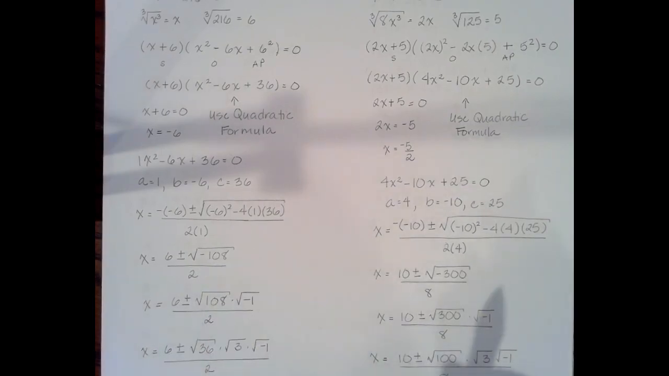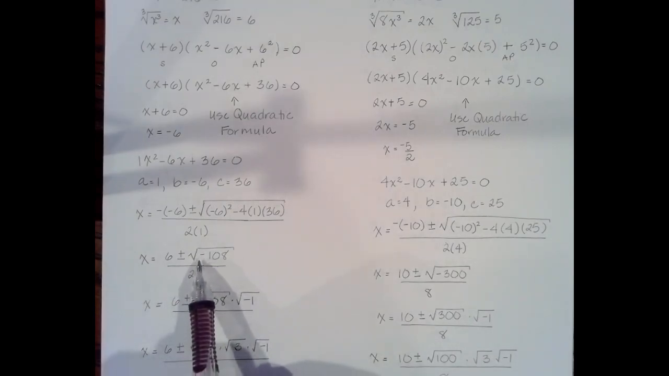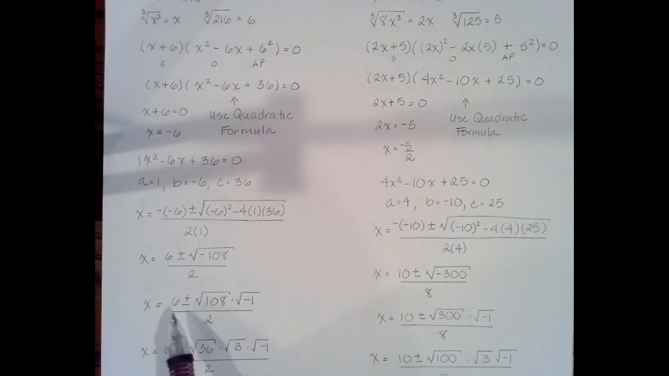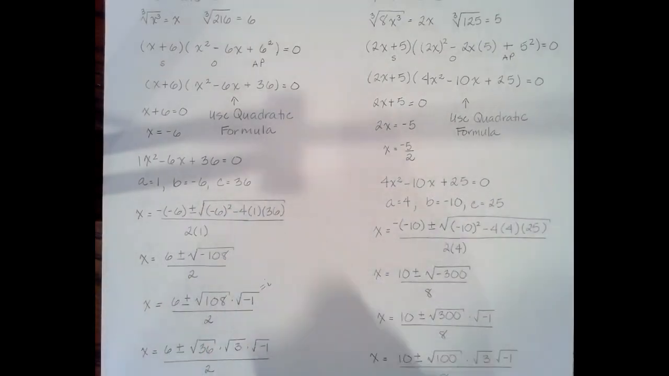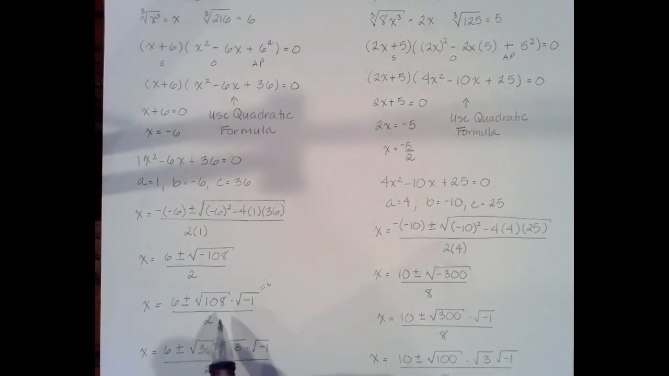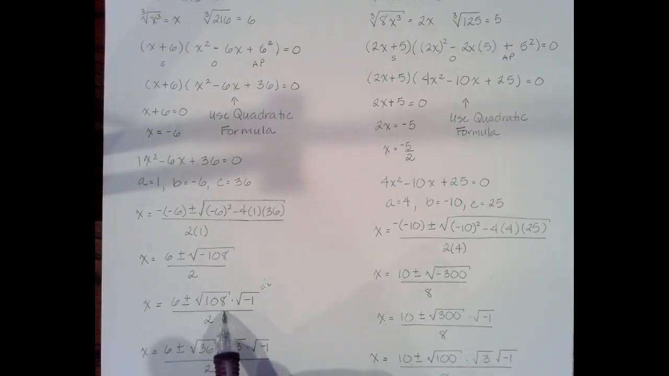So there we go. Now what do I do from here? First thing I'm thinking is the negative sign, I want to go ahead and separate that out. So this is going to be 6 plus or minus the square root of 108 times the negative 1. Remember what that square root of negative 1 is going to become. It's going to become i. So, and then all I have to do now is focus on 108.